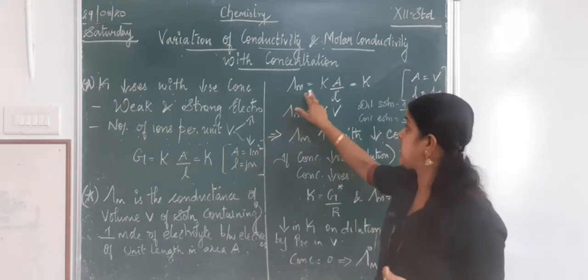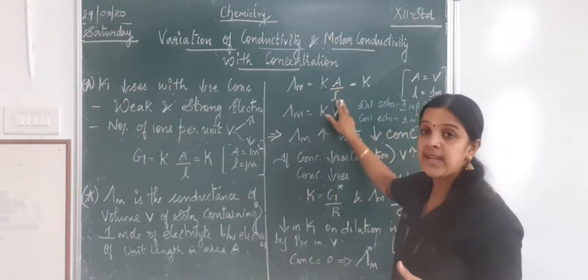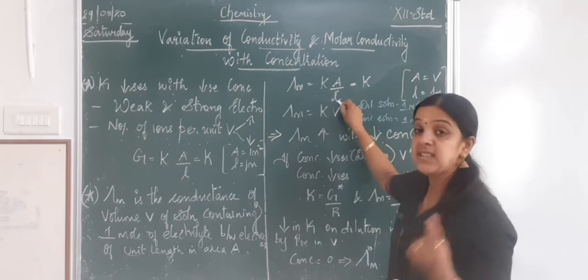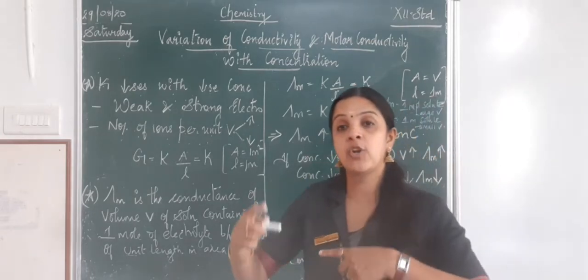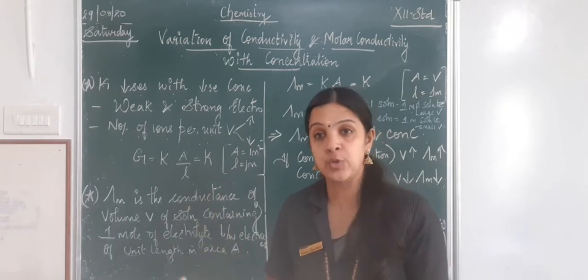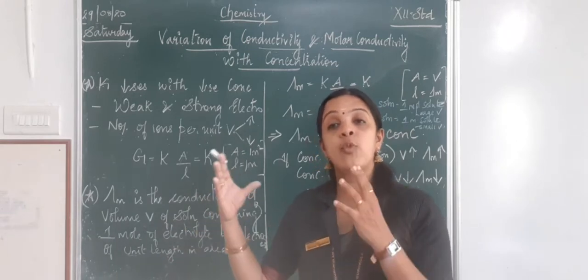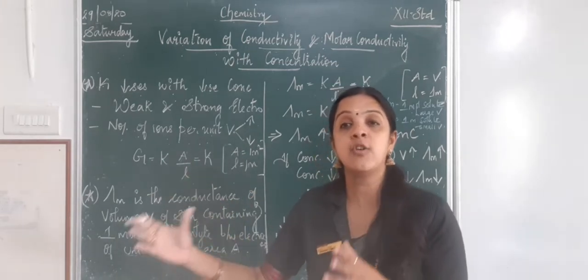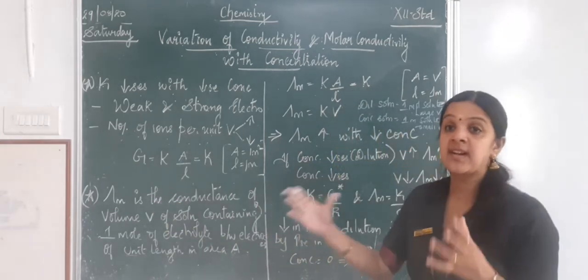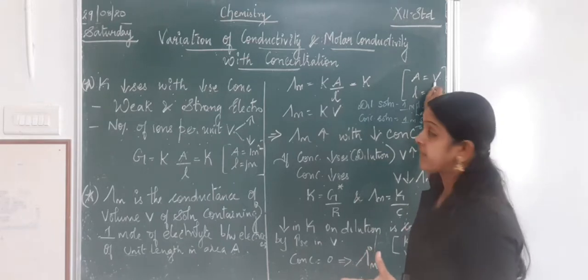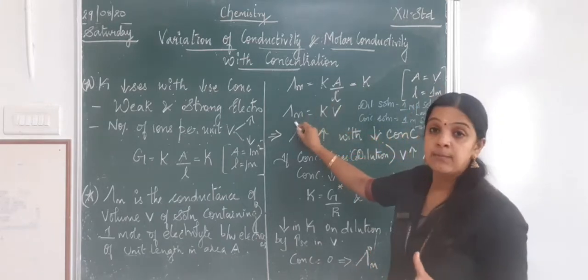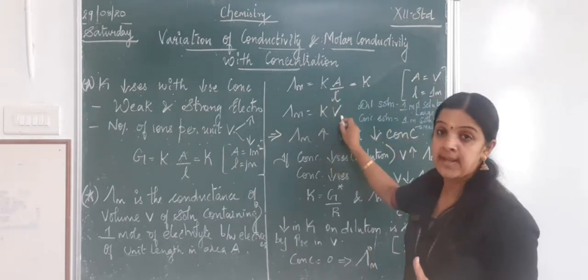Molar conductivity is equal to kappa into A by L. But here my length is 1 meter, but my area is nothing but the volume occupied by 1 mole of a solute. That is, the volume occupied by 1 mole of a solute gives my area of the apparatus, that is my conductivity cell. So here my area will be equal to V. So I will write molar conductivity is equal to kappa into V.